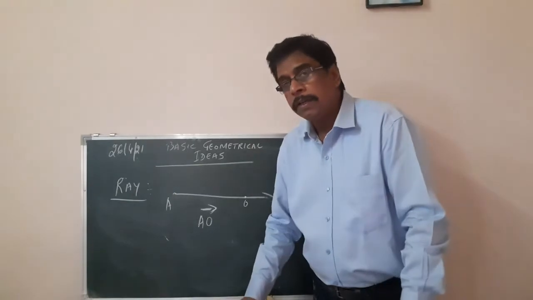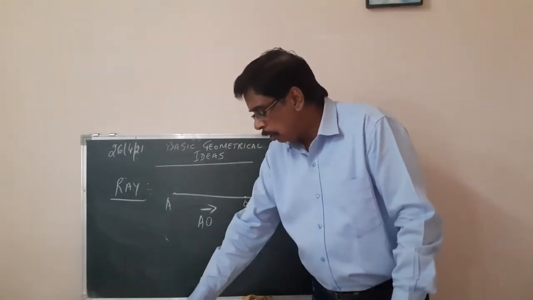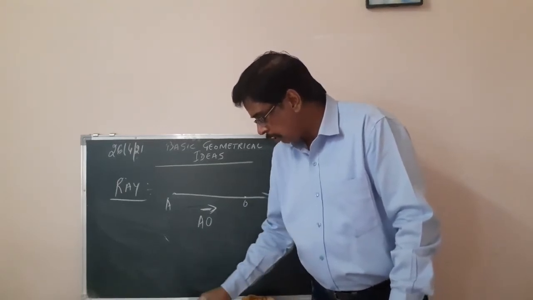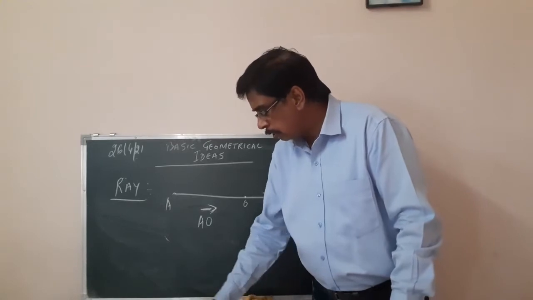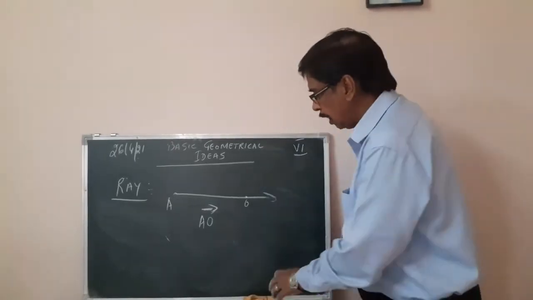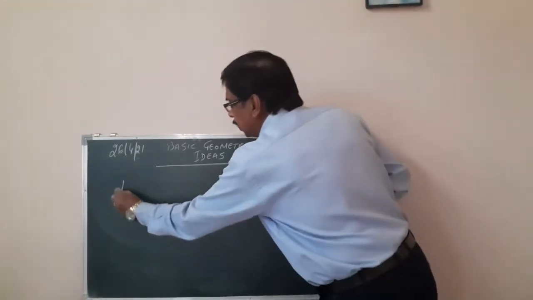Now we go ahead, something more. We come to the next part. You should understand now what is a curve. Yes, before I go to curve, let me explain to you what are intersecting lines.